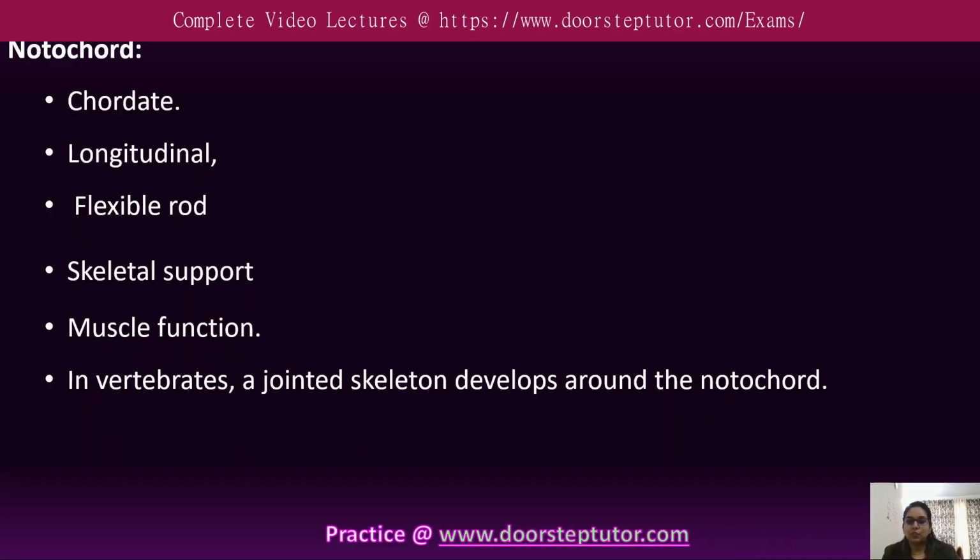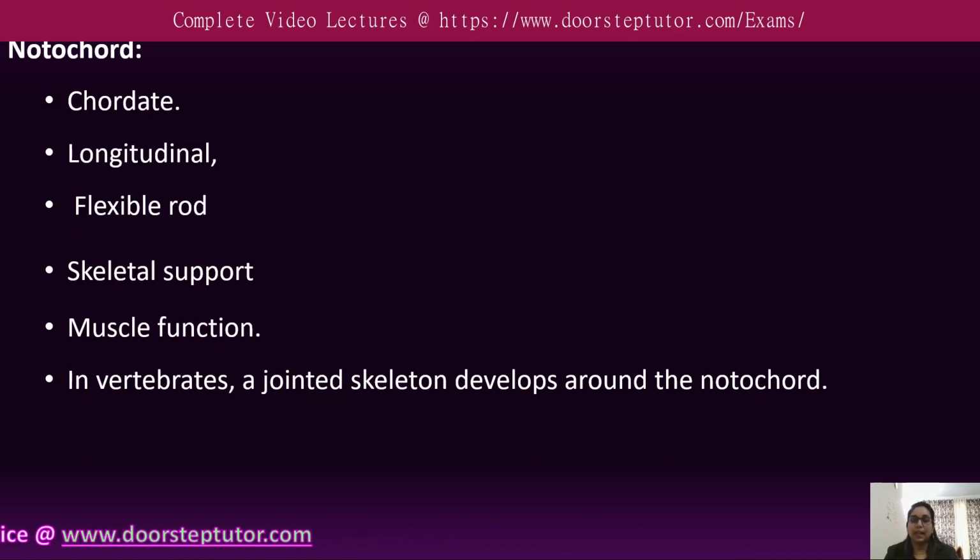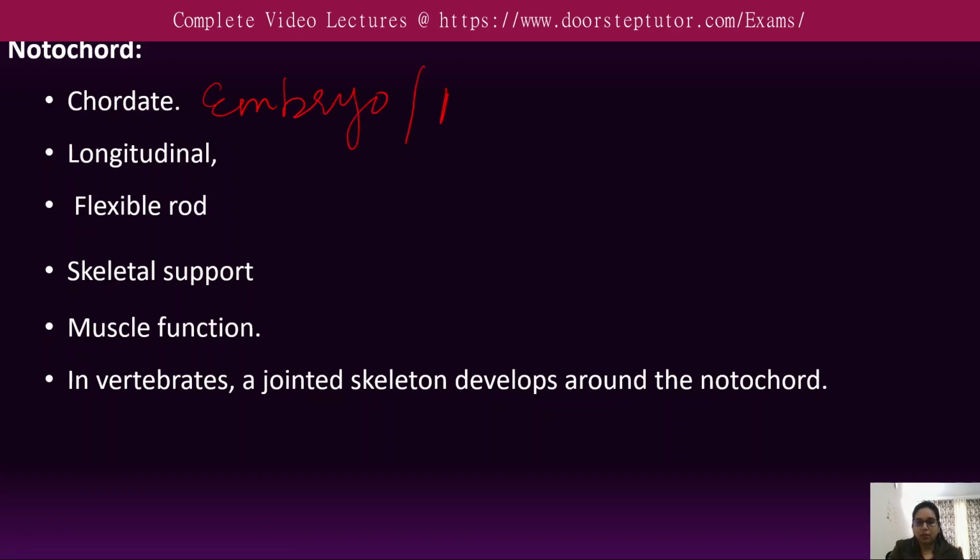So first one is the notochord. Notochords are basically found in the chordate embryo and also in some adult chordates.